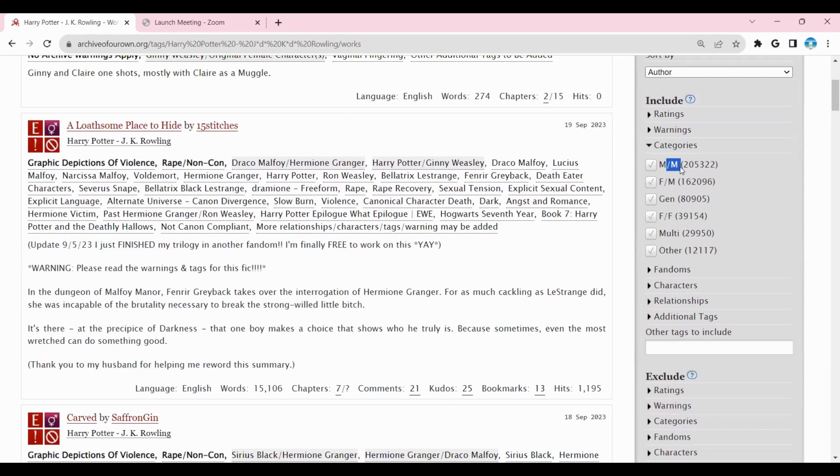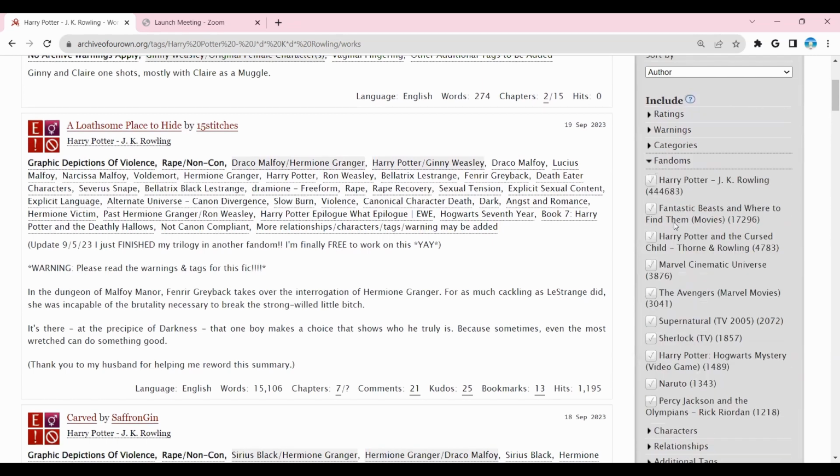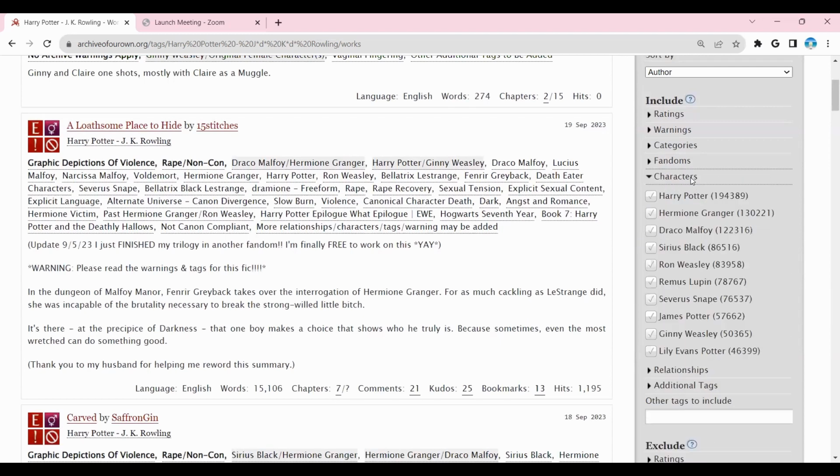Categories. You want the gay? You want the lesbian? Are you an equal opportunity shipper? This is where you find those. This is the fandoms. Sometimes you'll be able to see crossovers. For every one you click, you add another crossover. So if you click all three of these, it won't just put the fics that have Harry Potter or just the Fantastic Beasts. It'll look at fics that are all three. So you're better off doing either one or two because any more than that will greatly reduce the number of fics that you'll find. This is the characters that show up.